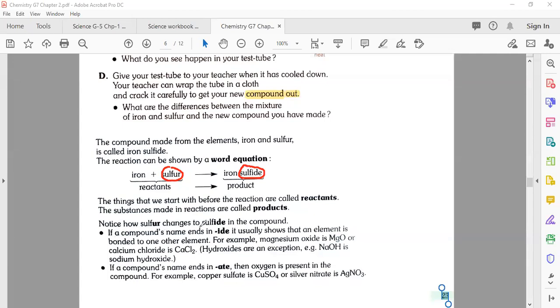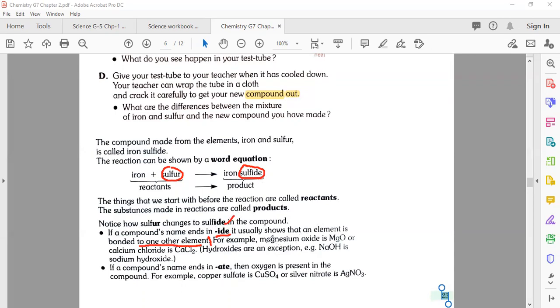If a compound's name ends in IDE, it usually shows that an element is bonded to one other element. Okay, it mostly happens like this. If you see IDE, like in sulfide, it means the element is bonded to one other element. That's the reason we write sulfide.